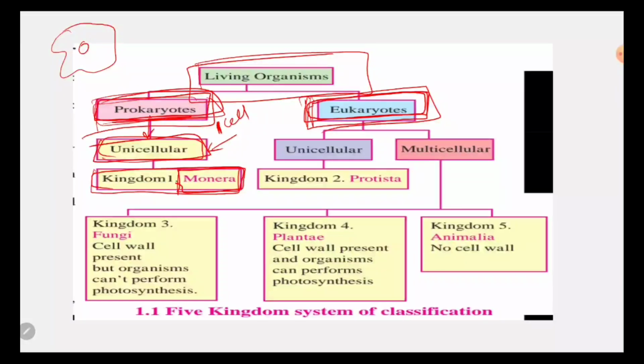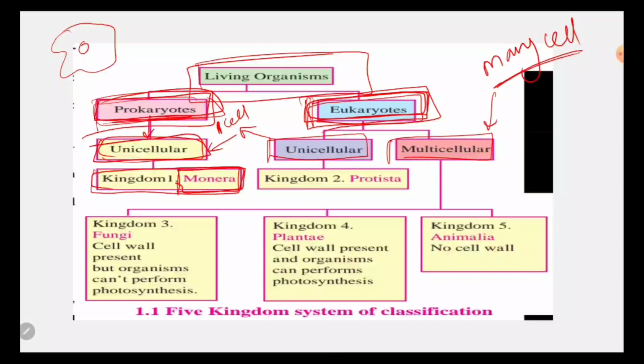Now the second part is eukaryotes. As I told, eukaryotes have a well defined nucleus and all the organelles in the cell are very well defined. Okay, so there are two types of eukaryotes. There are unicellular and there are multicellular. Now again, unicellular means single cell and multicellular means many cells. For example, we human beings are made up of many cells. Therefore human beings are said to be multicellular organisms, and the others will be called unicellular organisms.